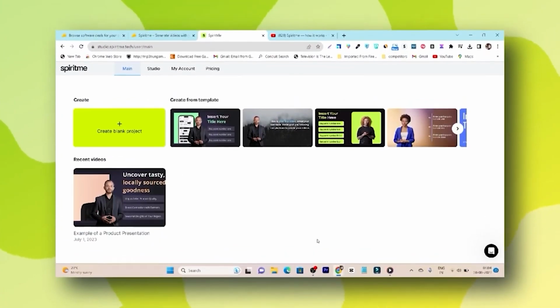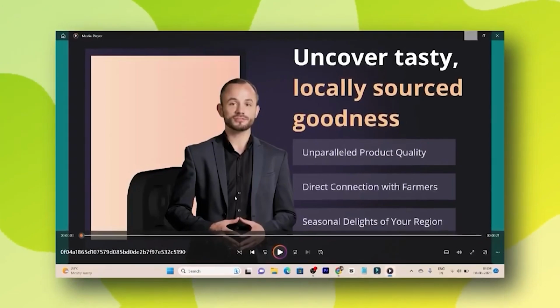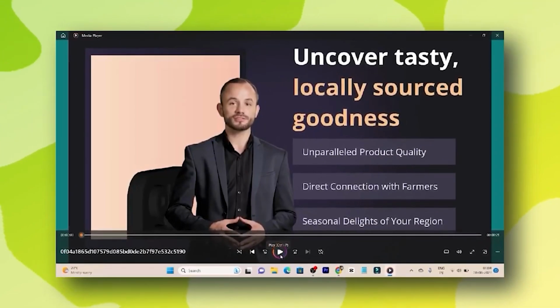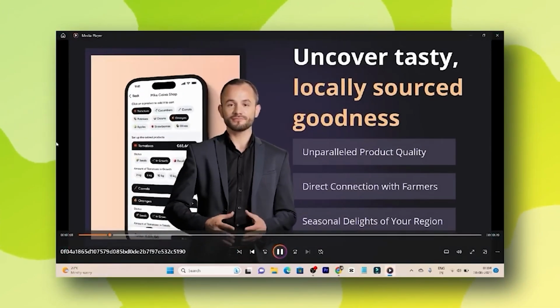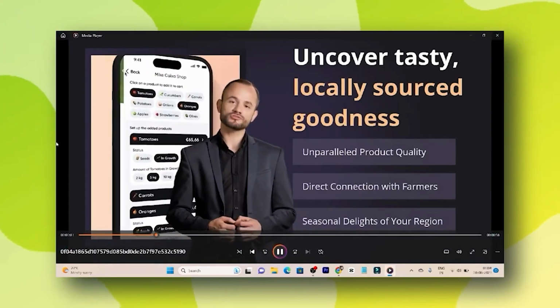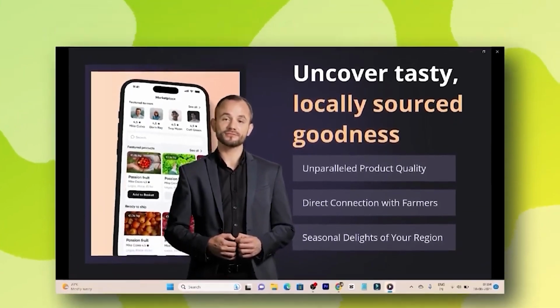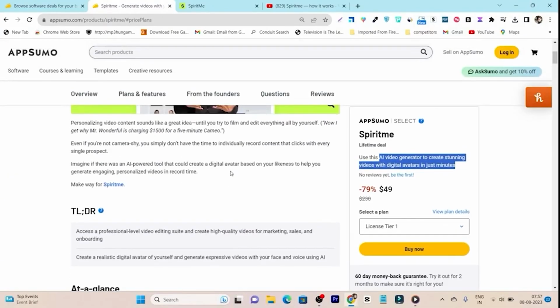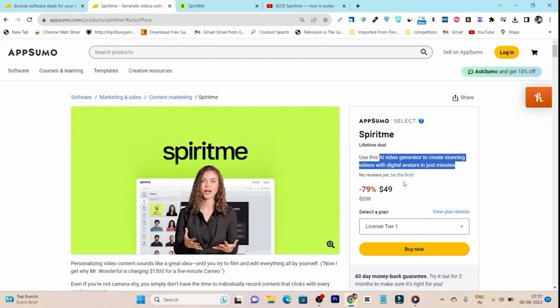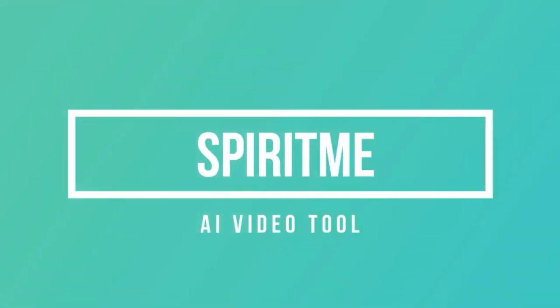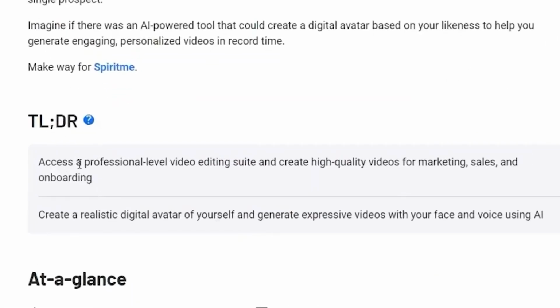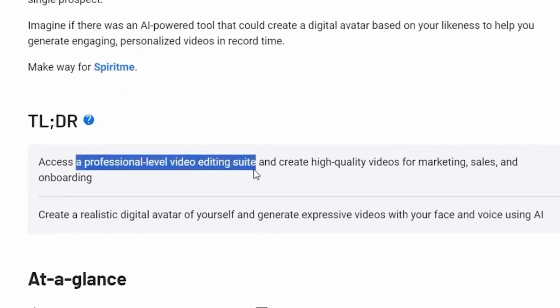I'm going to review an AI video generator. With its help you can create stunning videos with digital avatars in a few minutes, and this is a really good alternative to Synthesia, which is also an AI video generator, but there you have to pay monthly subscription prices. Because this tool is available as a lifetime deal, for just $49 you can get lifetime access. The tool name is SpiritMe, and like I said, you can create professional-level video editing and AI avatar videos for your marketing, for your sales, or the onboarding process.